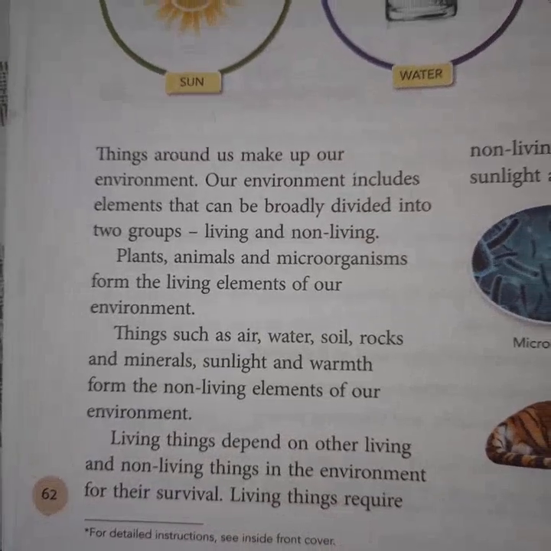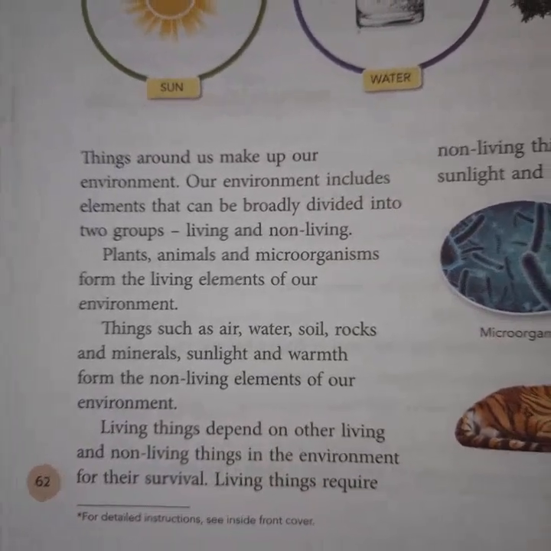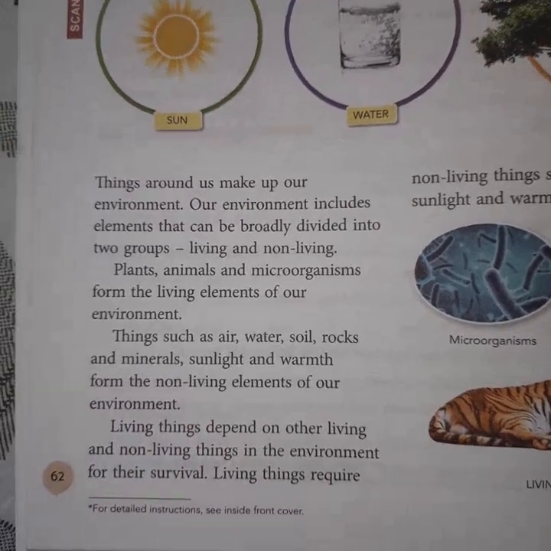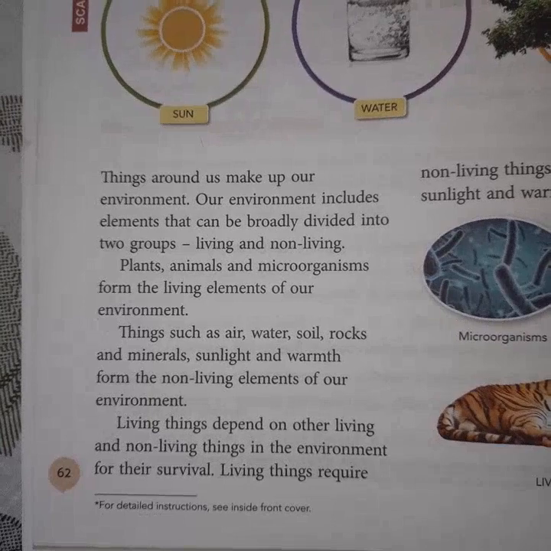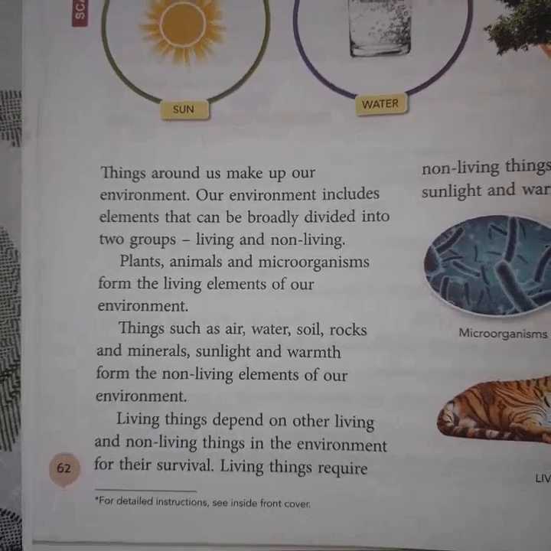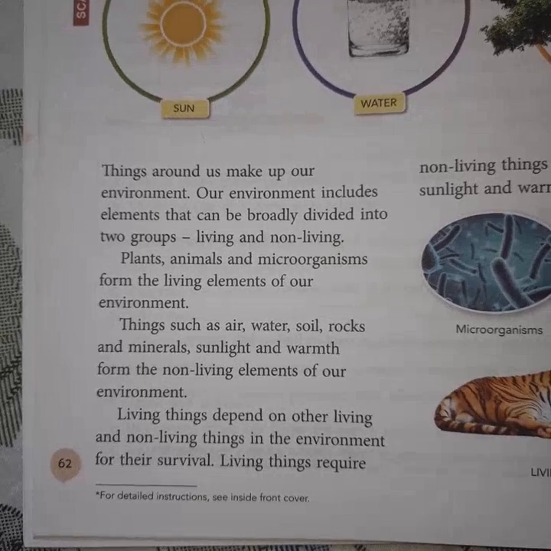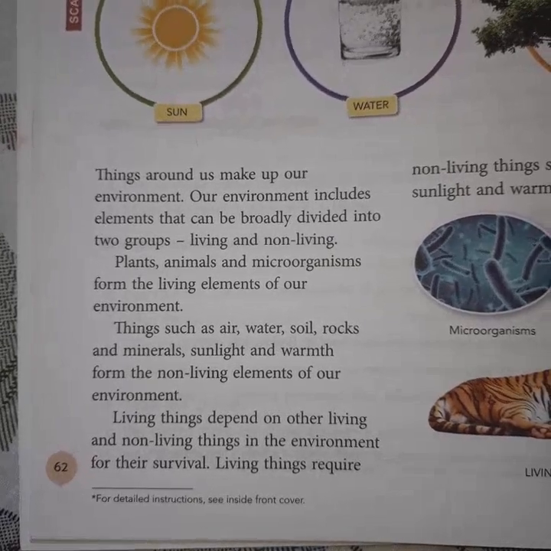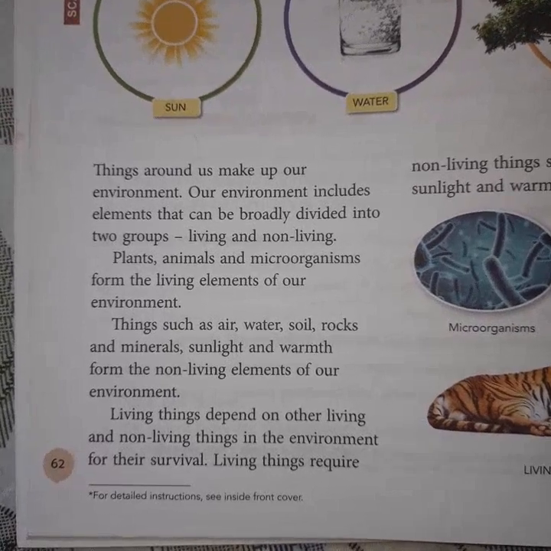Everybody please see page number 62. Things around us make up our environment. Our environment includes elements that can be broadly divided into two groups: living and non-living.